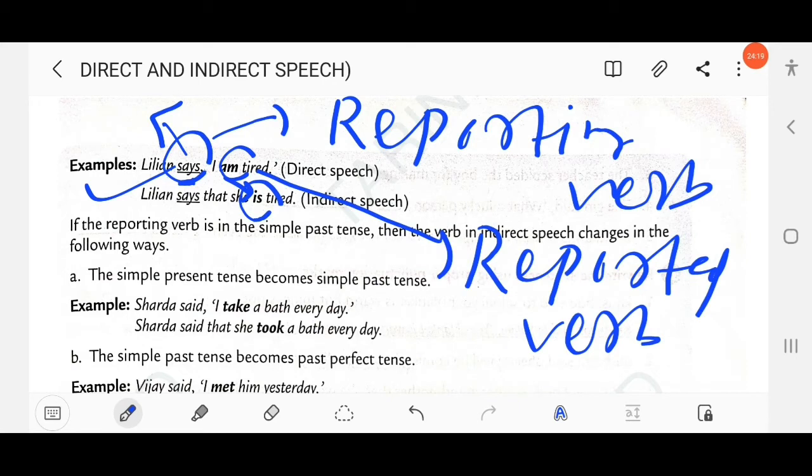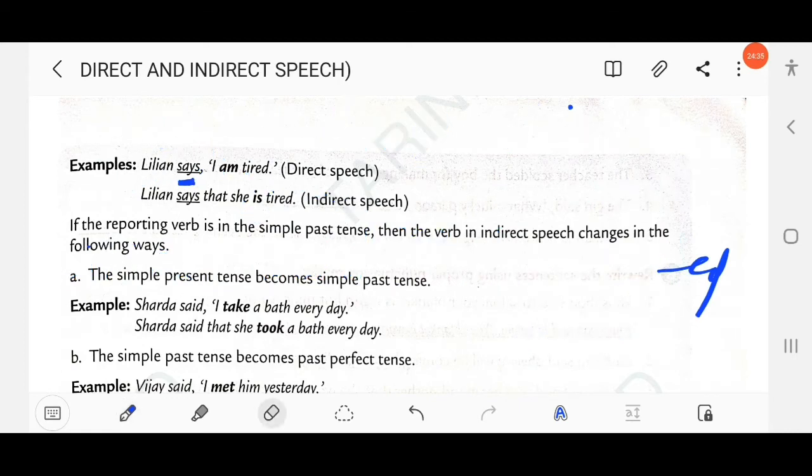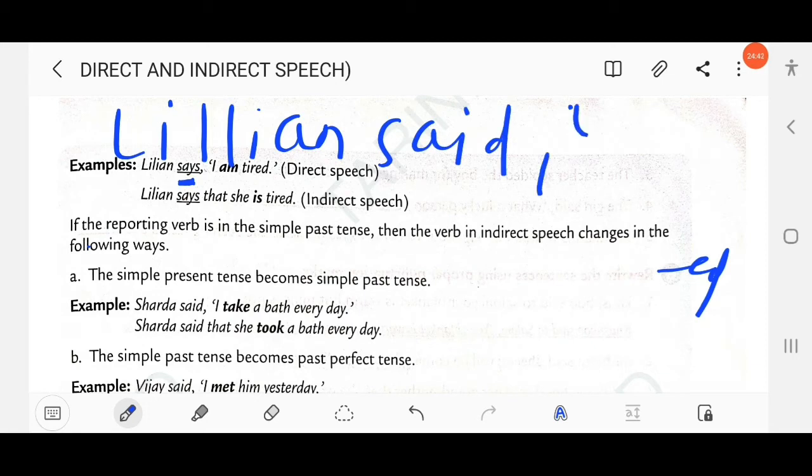So you have to first find out what is the tense of the reporting verb. Suppose Lillian said, "I am tired."